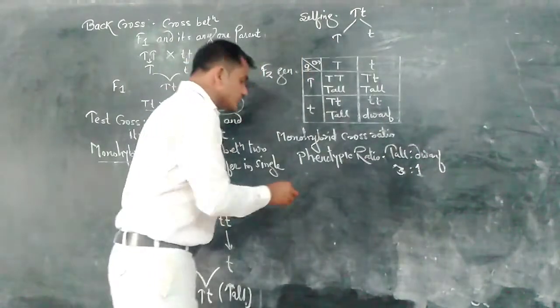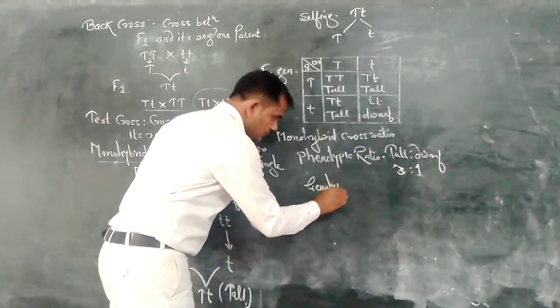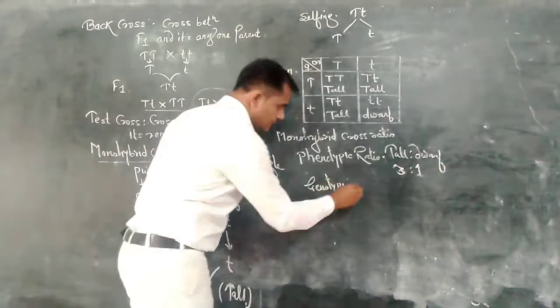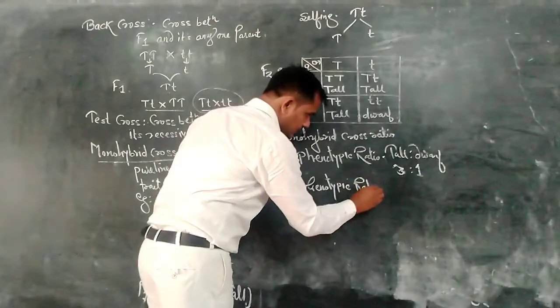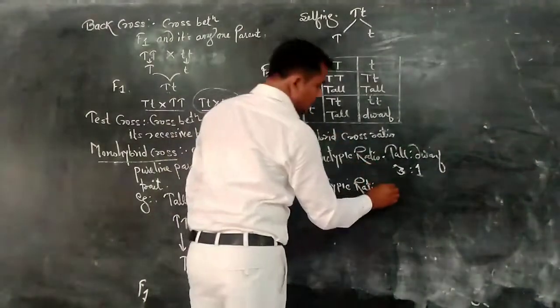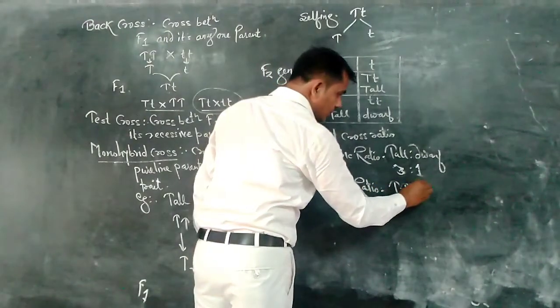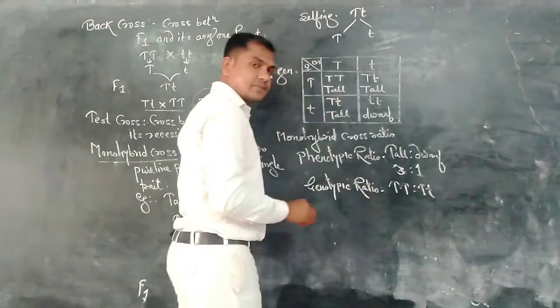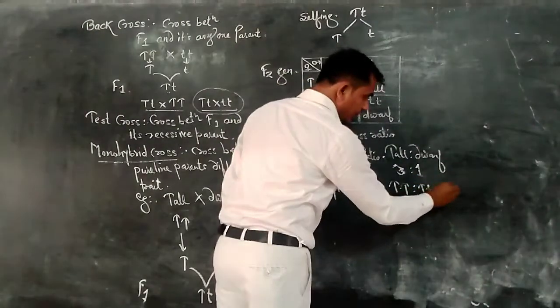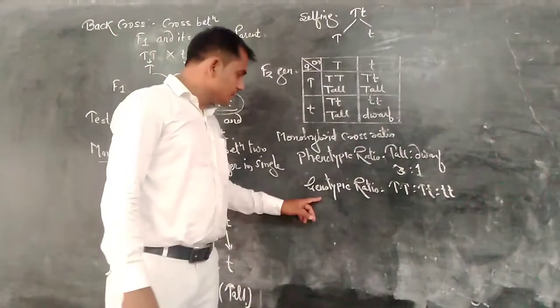While for the monohybrid cross genotypic ratio, we have to write homozygous tall capital T capital T is to heterozygous tall capital T small t is to dwarf small t small t.